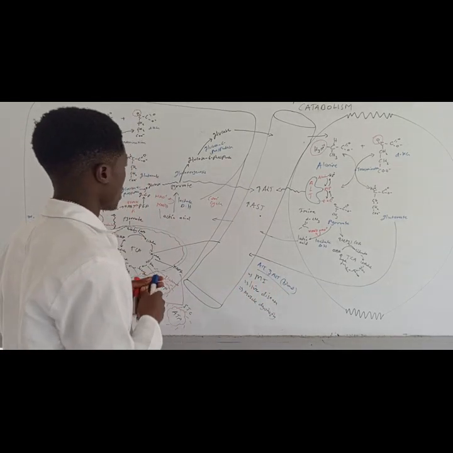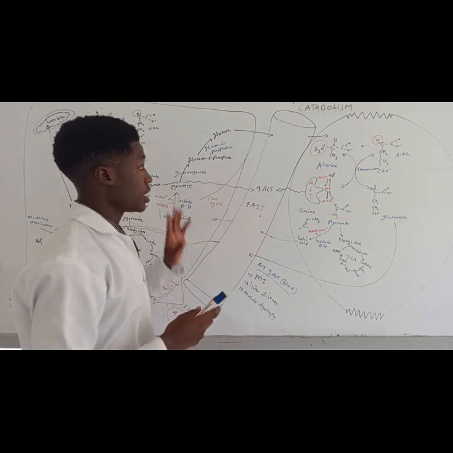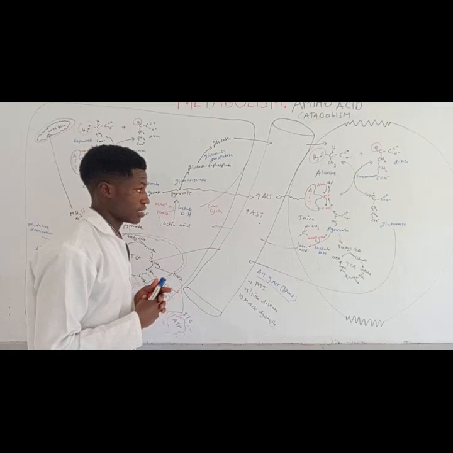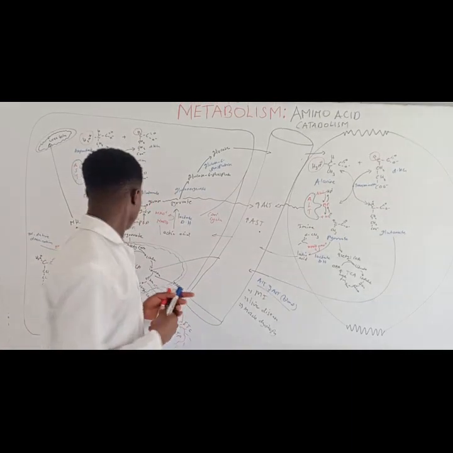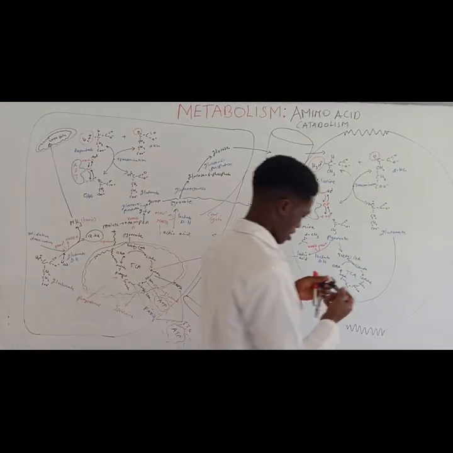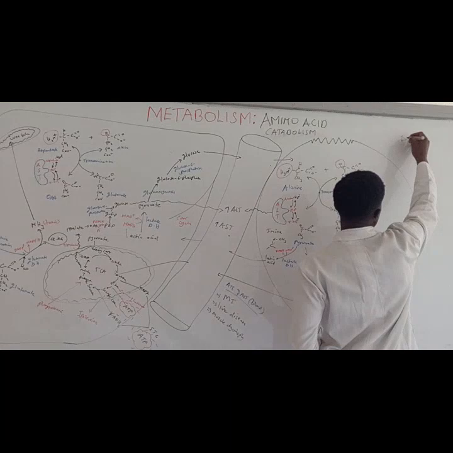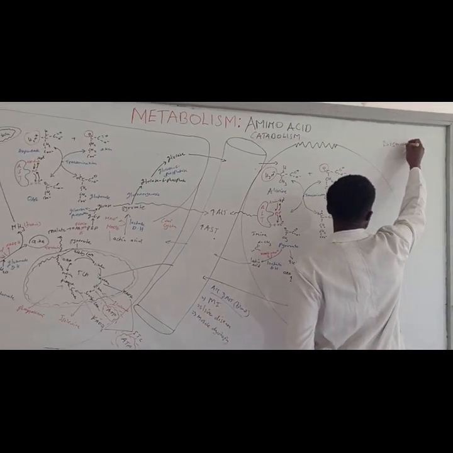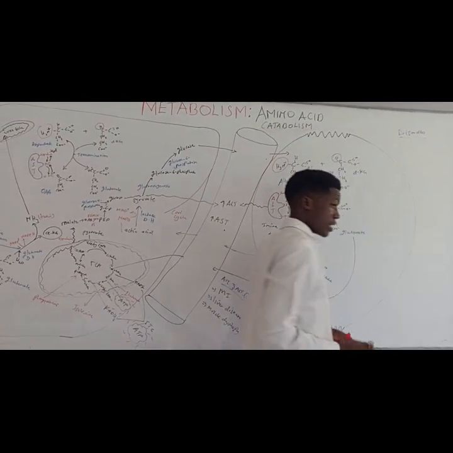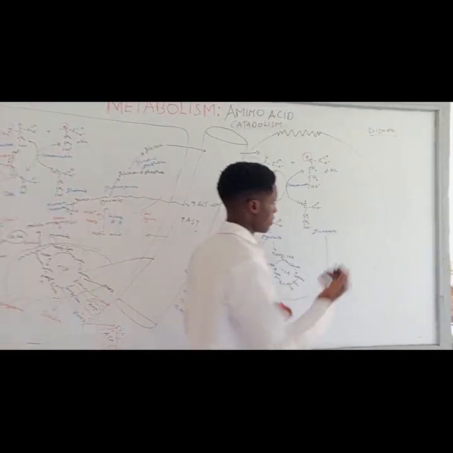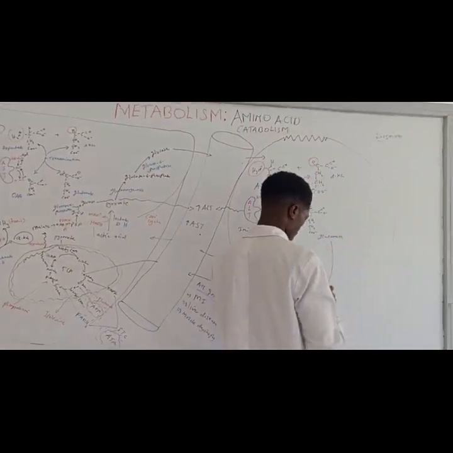Alright. We can also talk of the disorders associated with amino acid metabolism. So let us write them here. Disorders associated with amino acid metabolism. Number one, we can have diseases like homocystinuria.